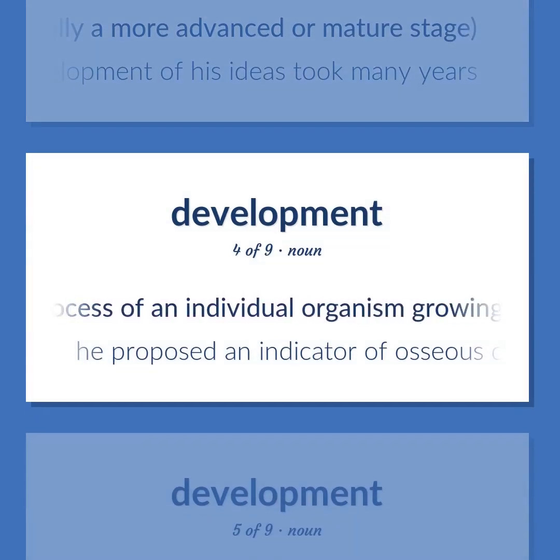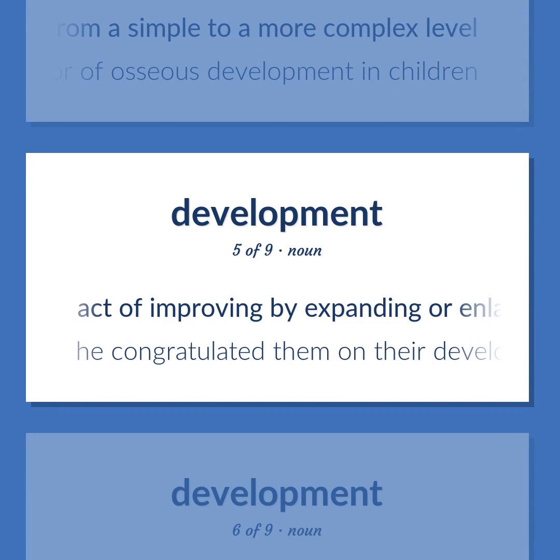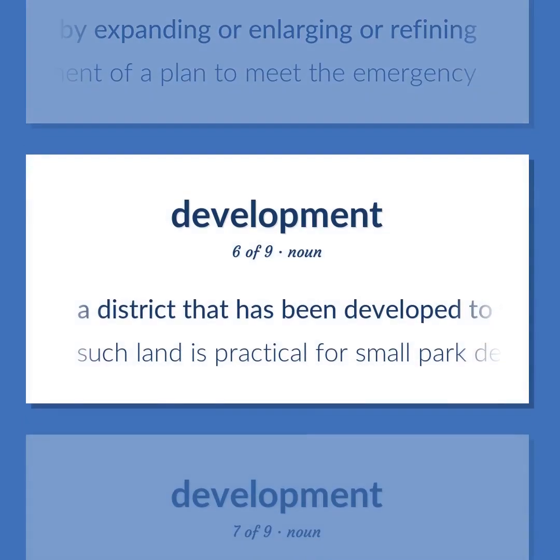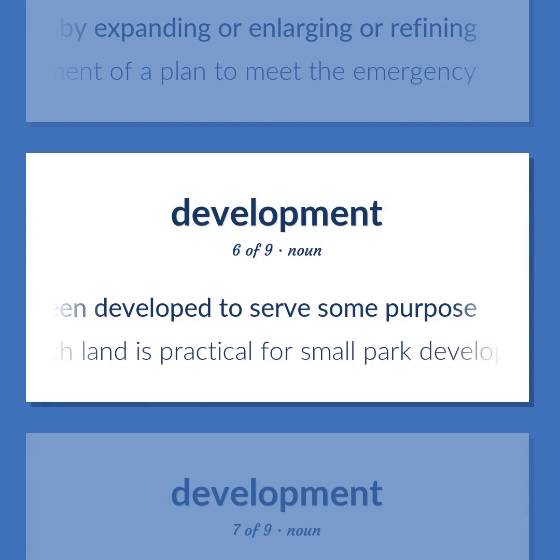Biology. The process of an individual organism growing organically. A purely biological unfolding of events involved in an organism changing gradually from a simple to a more complex level. He proposed an indicator of osseous development in children. Act of improving by expanding or enlarging or refining. He congratulated them on their development of a plan to meet the emergency. A district that has been developed to serve some purpose. Such land is practical for small park developments.